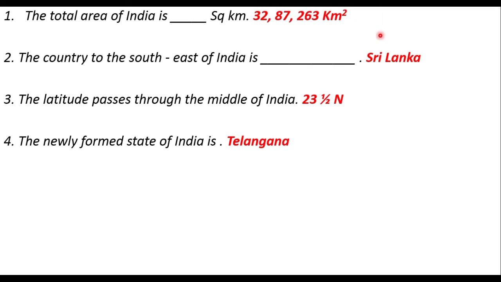The total area of India is about 32,87,263 kilometers square. The country to the southeast of India is Sri Lanka. The latitude that passes through the middle of India is 23.5 degrees. The newly formed state of India is Telangana. So that's all about the multiple choice questions of this chapter.